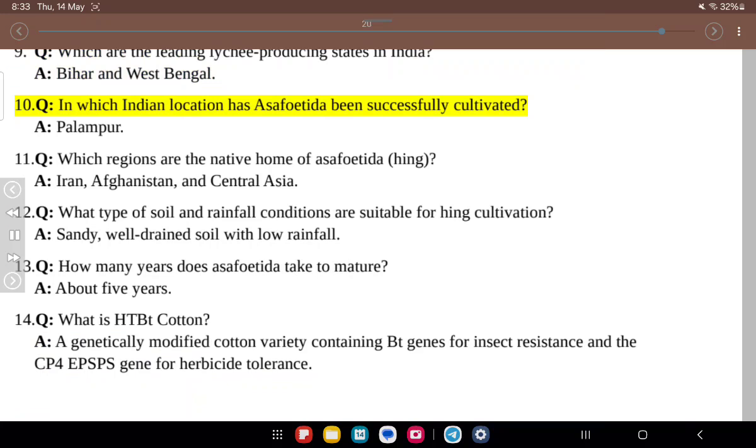10. Q. In which Indian location has asafoetida been successfully cultivated? A. Palampur. 11. Q. Which regions are the native home of asafoetida, heeng? A. Iran, Afghanistan, and Central Asia.